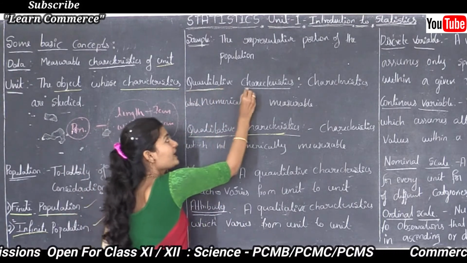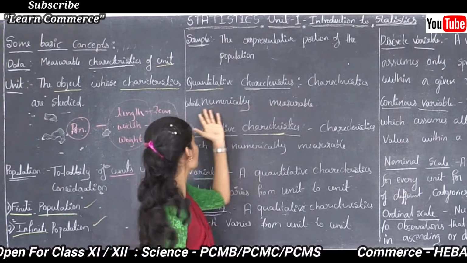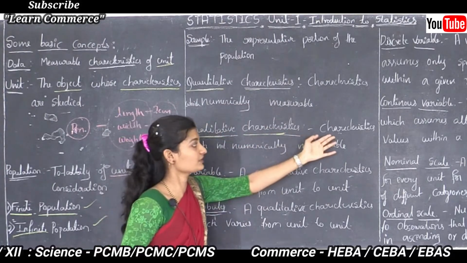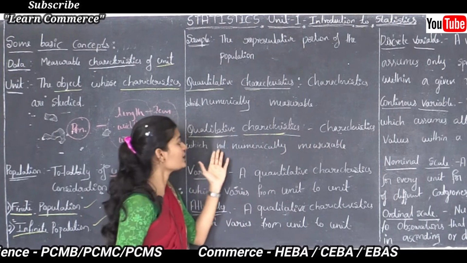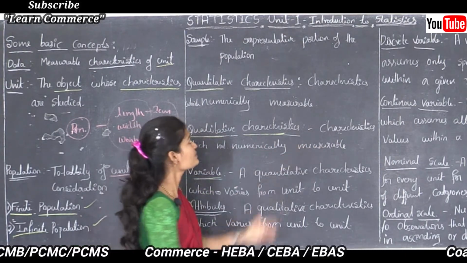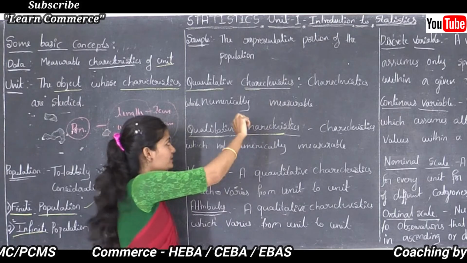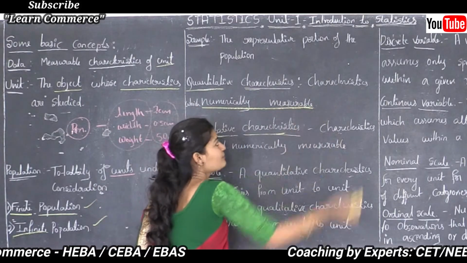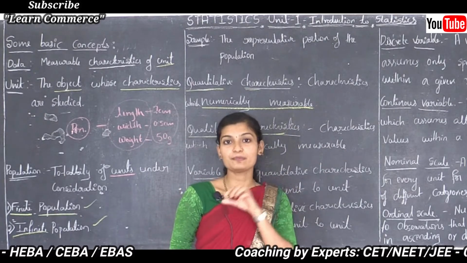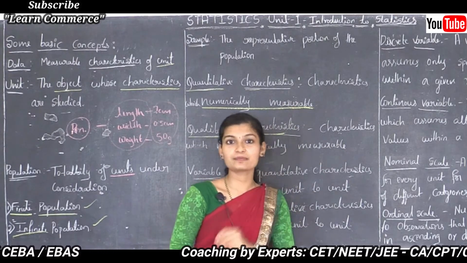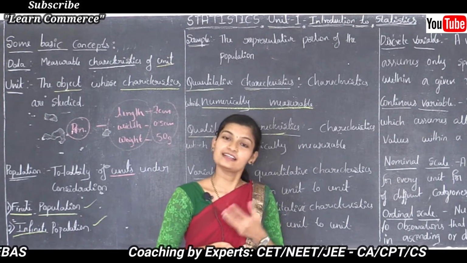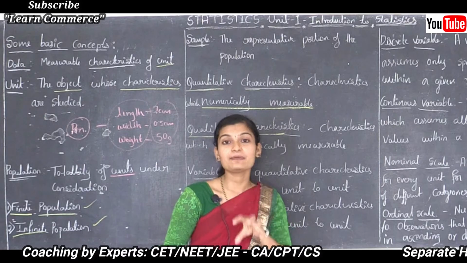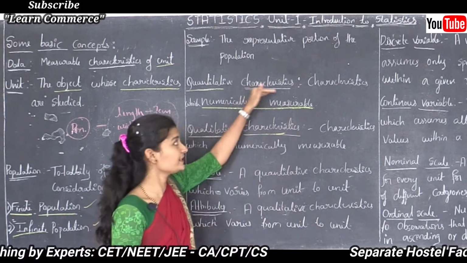Quantitative data is characteristics which are numerically measurable, and qualitative data is characteristics which are not numerically measurable. So let's see what is quantitative. Quantitative is characteristics which are numerically measurable. For example, height of a person is numerically measurable. Then weight of a person is also numerically measurable. These numerically measurable characteristics are quantitative data.